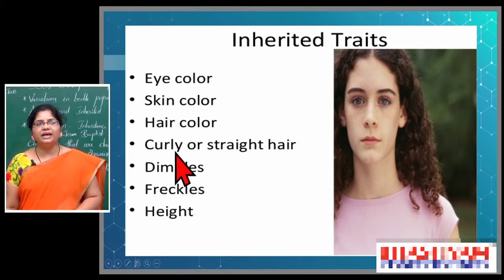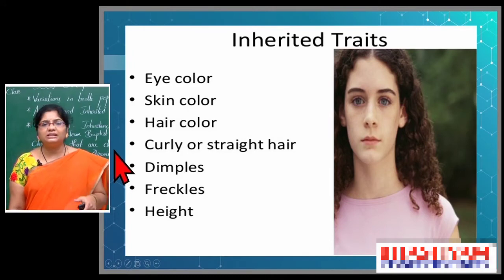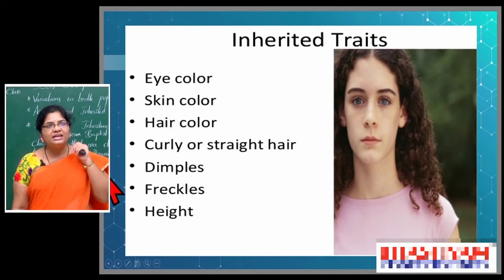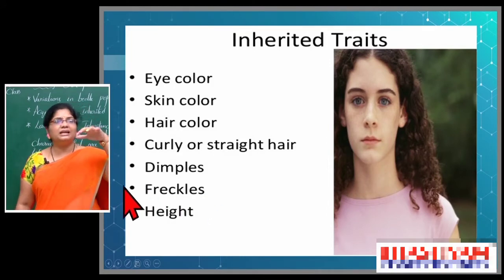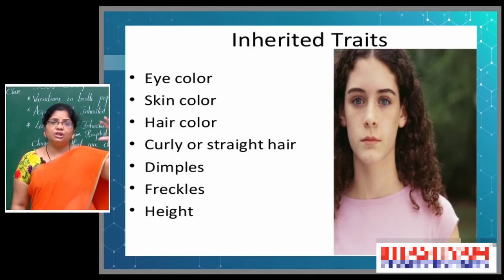Curly and straight hair: you can't straighten curly hair, you can't make it change, because this change already came in the DNA material. That's why you will get this feature. Dimples, so many people have dimples, this is also an inherited trait. Freckles and height: you are able to see different kinds of length in organisms, not only humans, any kind of organism. They can't reach just any height.